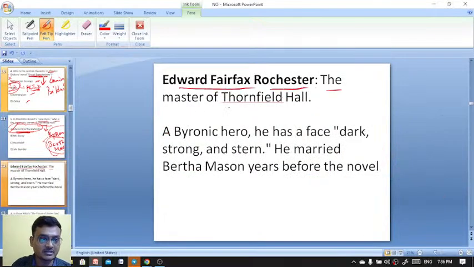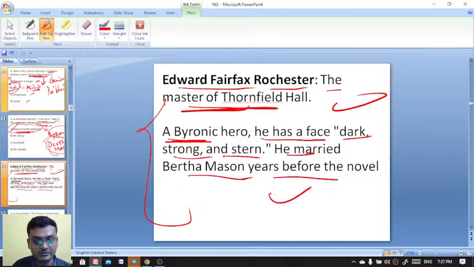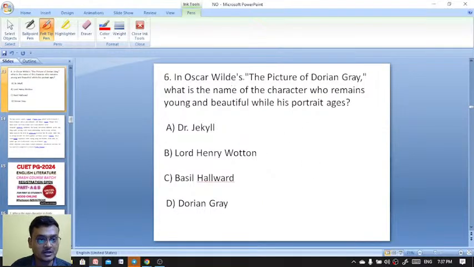Edward Fairfax Rochester, the master of Thornfield Hall, is a Byronic hero. Wide Sargasso Sea by Jean Rhys. He has a face dark, strong, and stern. He married Bertha Mason years before the novel. Next, in Oscar Wilde's The Picture of Dorian Gray.